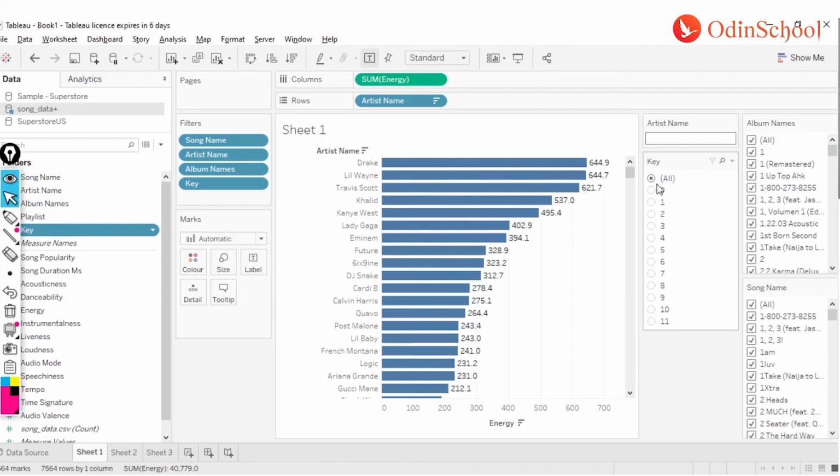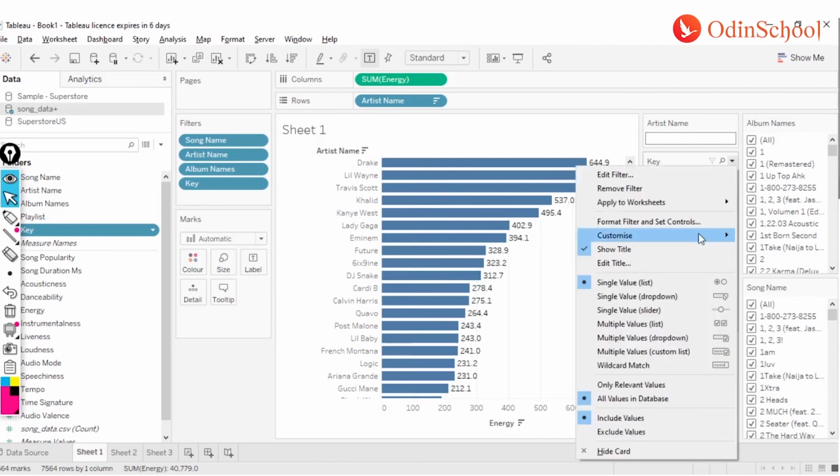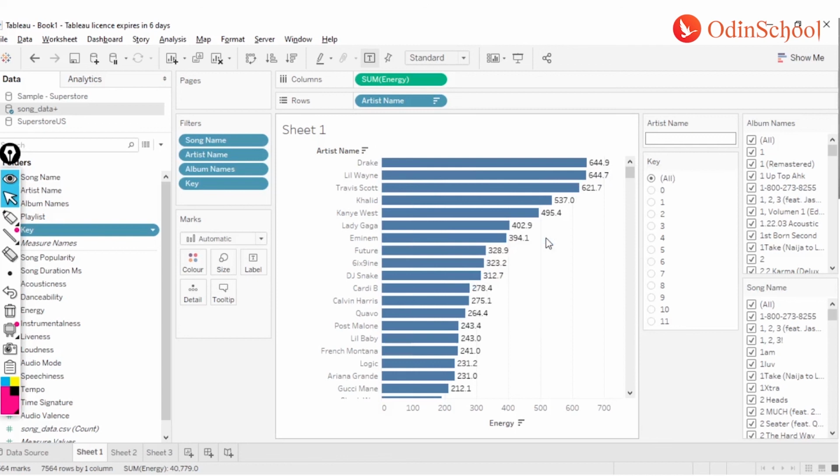So all is Tableau's inbuilt filter feature, which whenever you add any filter, it gives you this all button over here by default. You don't want it, we can get rid of it by just going to this drop down once again and doing the customization. And if I say I don't want the all as a value, I can get rid of this all button over here.